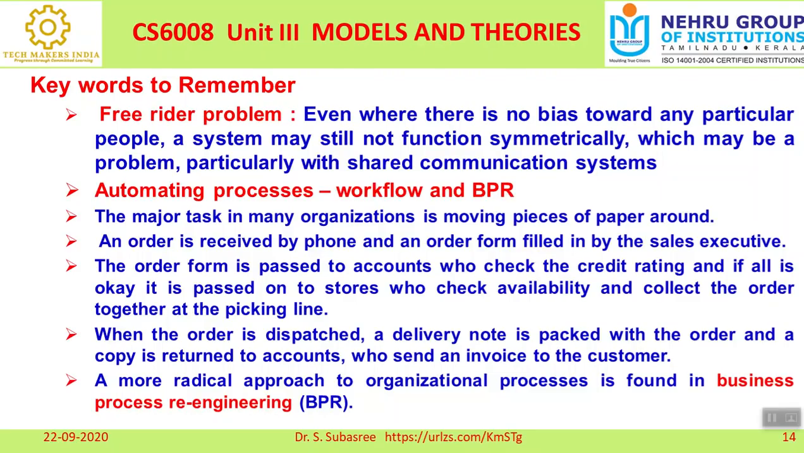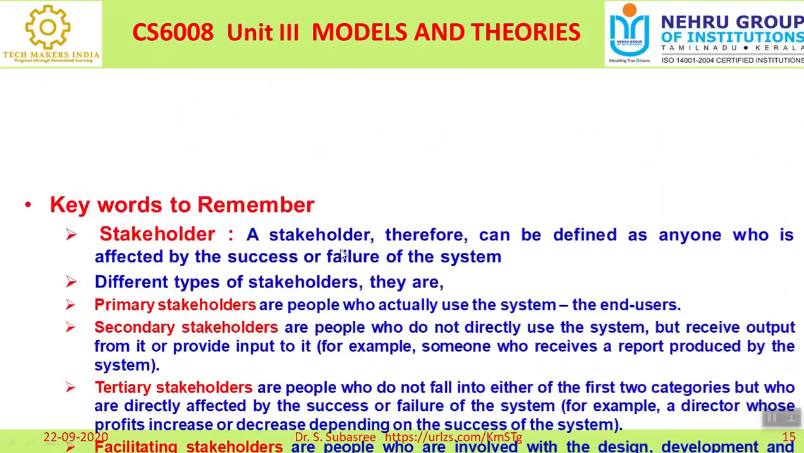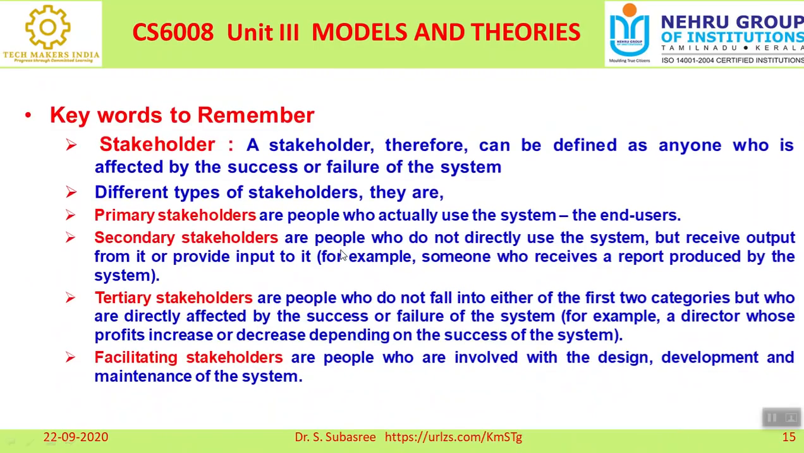So BPR represents business process re-engineering. Whenever it is necessary, we can do modification. That is the concept of re-engineering. So here the next one is the stakeholders, right? The people who are involved in developing any outcome. Stakeholder can be defined as anyone who is affected by the success or failure of the system. So they are the responsible persons for the success as well as the failure of the system.